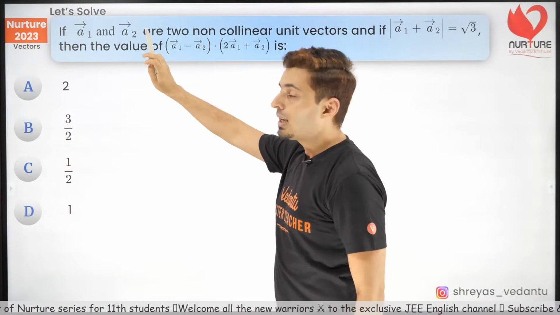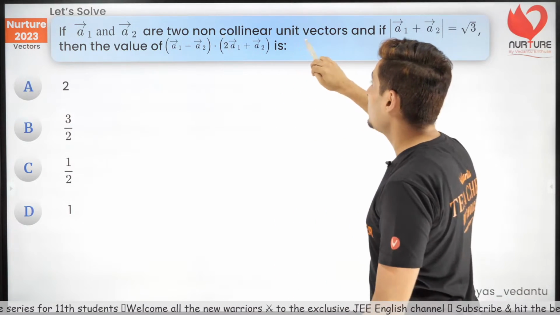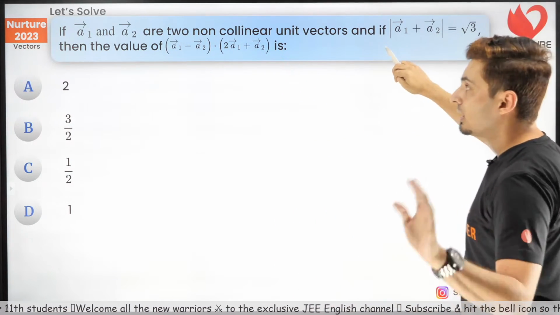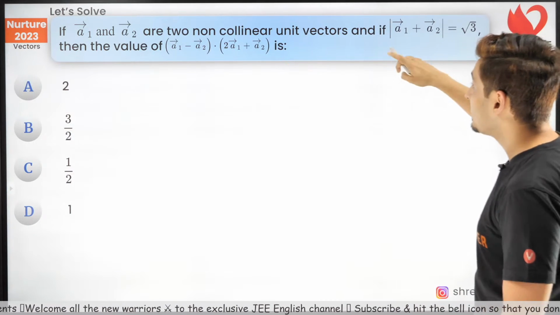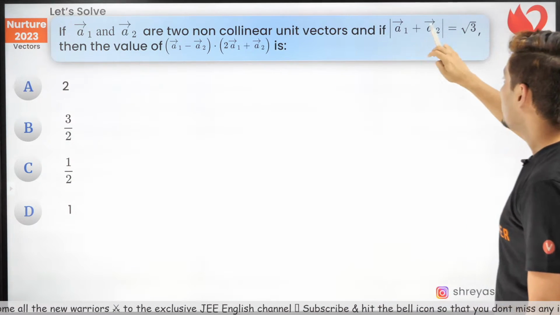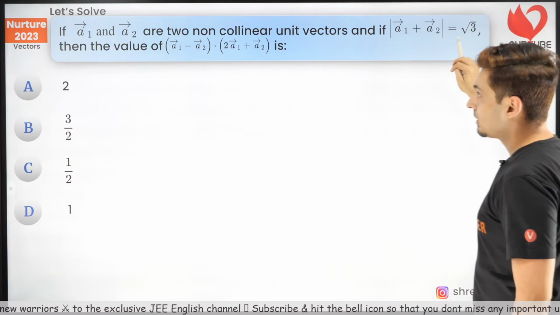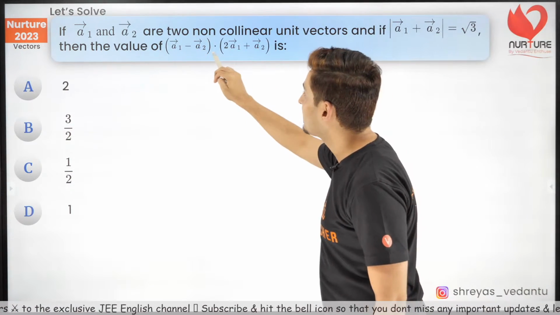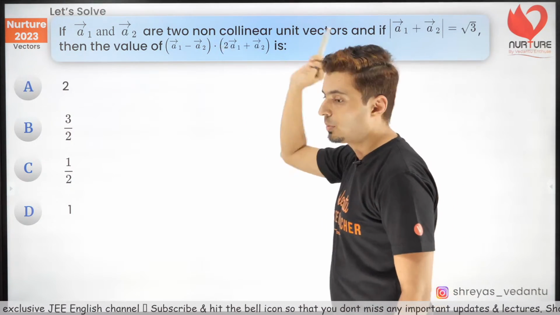Next question. A1 and A2 are two non-collinear unit vectors. Read it carefully. Magnitude of A1 plus A2 is root 3. Then what is the value of this dot this? There is a dot product over here.